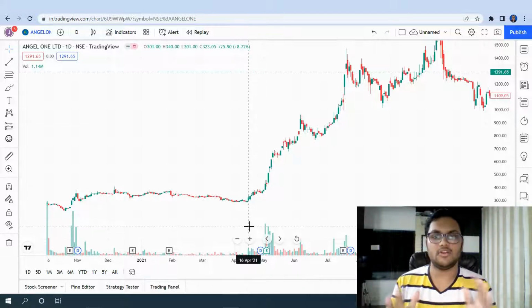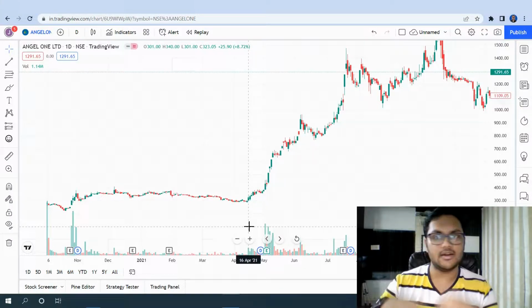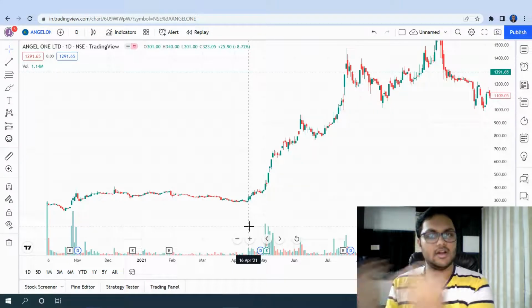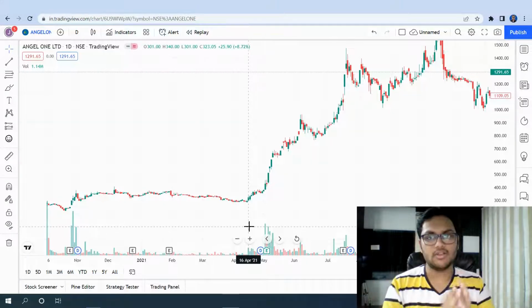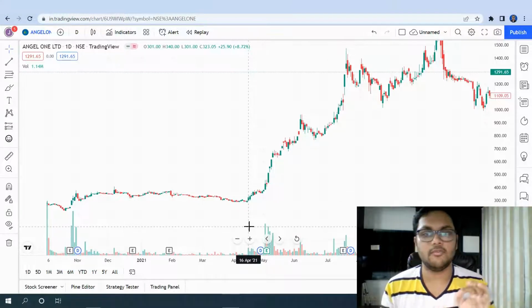Now it's not like I am buying 100 shares and this person is selling 100 shares, so it's 100 plus 100, the volume is 200. No, the volume is counted according to one transaction. I am buying, someone is selling, the transaction is for 100 shares. Similarly, combining all the transactions, the total volume for this one day is 1.14 million, right?